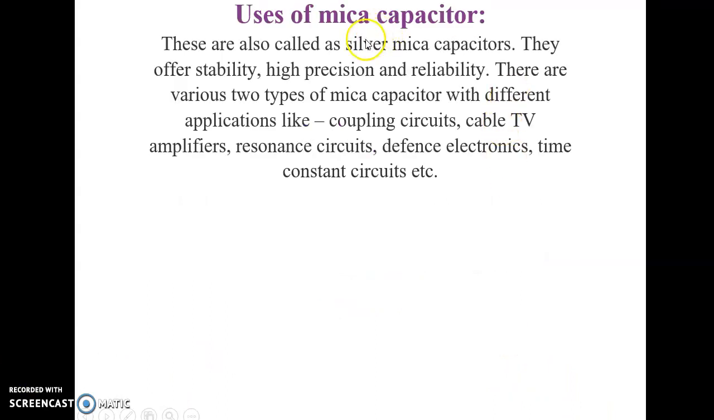And uses of mica capacitor. They are also called silver mica capacitors. They offer stability, high precision, and reliability. There are two types of mica capacitor with different applications like coupling circuits, cable TV amplifiers, resonance circuits, defense electronics, and time constant circuits.